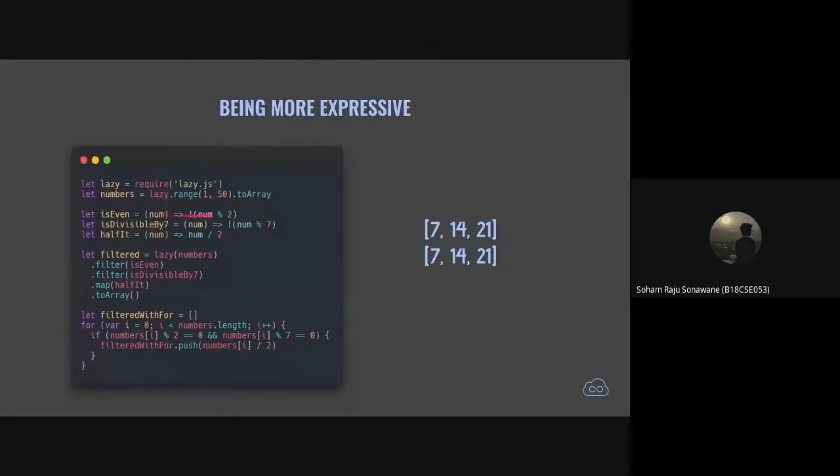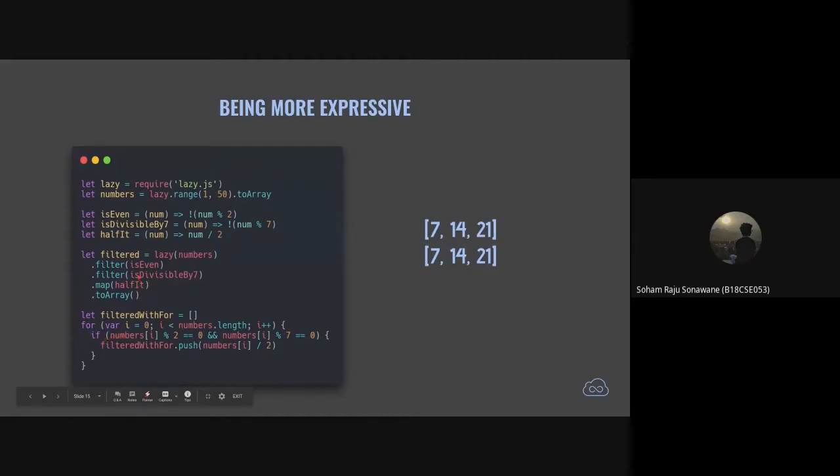So basically what this function does is it checks if the number is divisible by 2, that is, if it is even or not. Similarly, this is another function which takes in a number and checks if it is divisible by 7. This is another function that just halves the number that it's passed. And then we take a look at two filter functions right here. One is the functional way, and one is the iterative or imperative way.